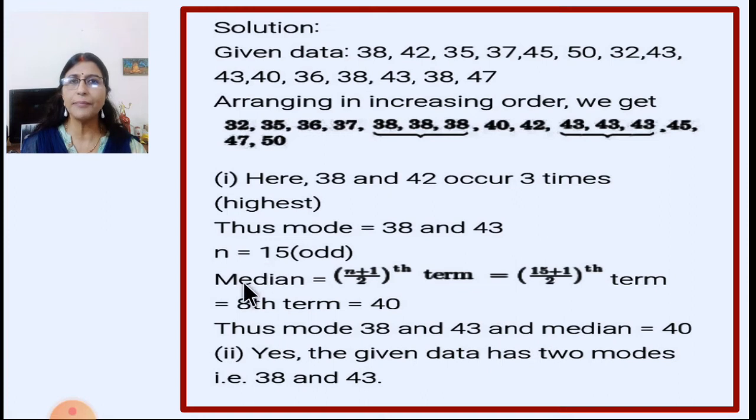Now we will find out median. As the number of observations is equal to 15, which is odd, median is equal to (n plus 1) upon 2 th term. And n is 15, 15 plus 1 is 16, 16 upon 2 is 8th term, and the 8th term is 40. You can see here, 1, 2, 3, 4, 5, 6, 7, 8th term. The 8th term is 40. So median is equal to 40. Yes, the given data has 2 modes. You can see here there are 2 modes, 38 and 43.